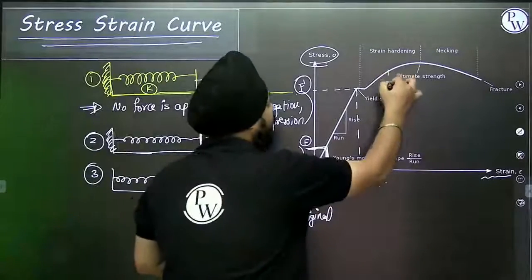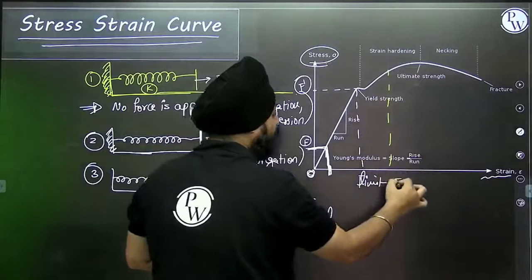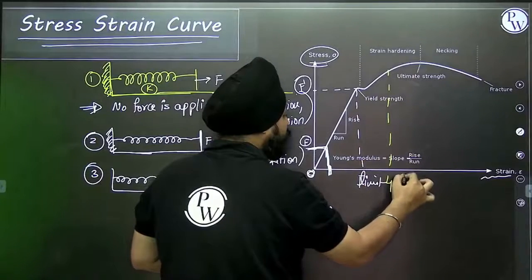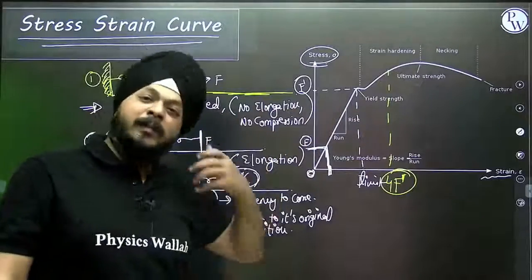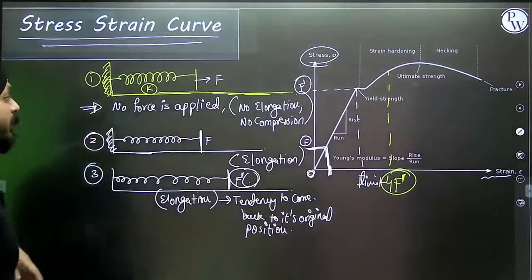Now suppose he applied 4 times the F dash value or 8 times the F value, whatever. It will be a large amount of F.